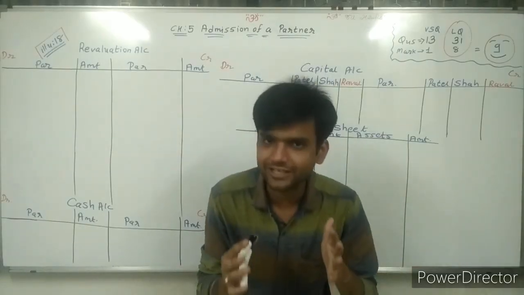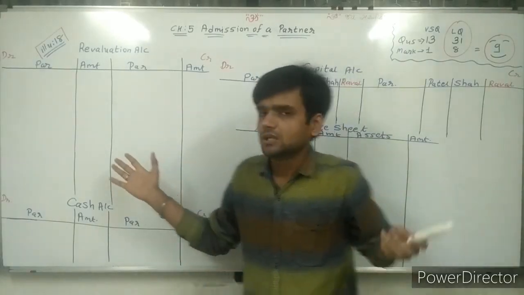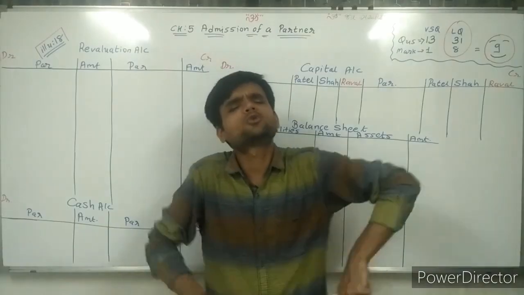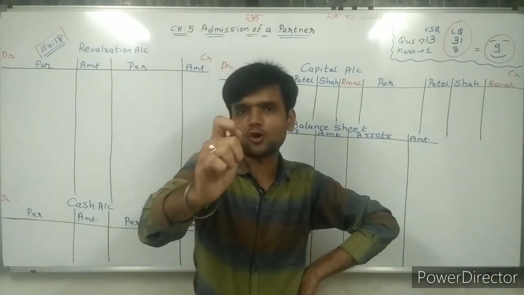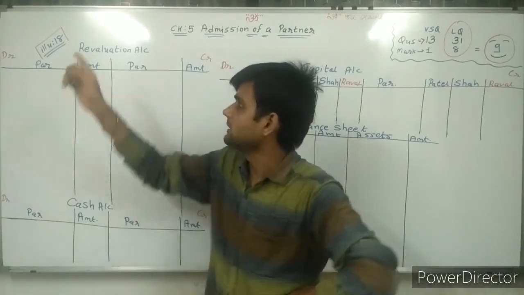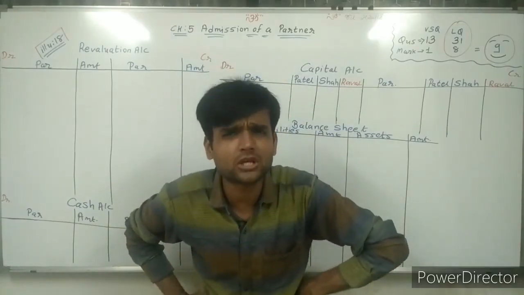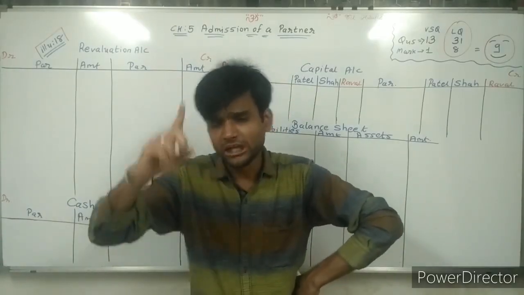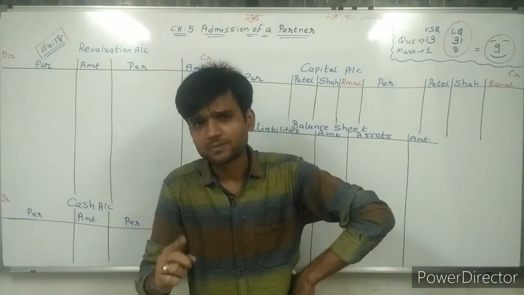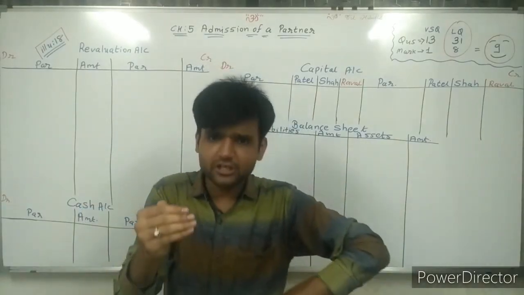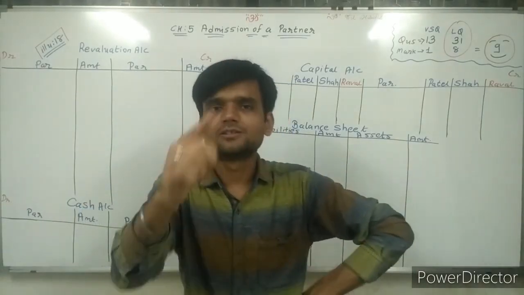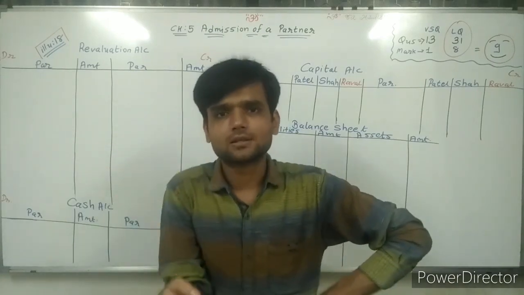I am first of all reading the question, then giving you the answer. Now sir, how are we doing this sum? First of all, prepare revaluation account. Sir, why revaluation account? Think, in reconstruction chapter, if a partner is admitted or retired, then the P&L ratio changes.